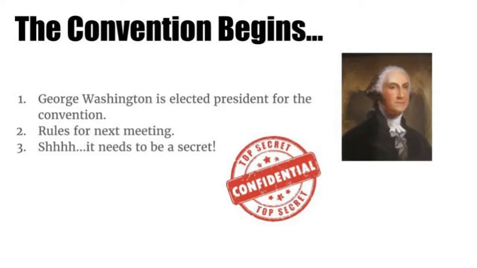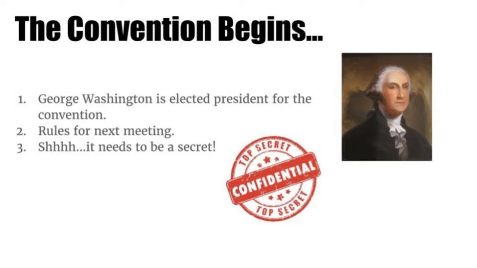All right. The first order of business at the convention was to elect a president. Every single delegate voted for George Washington. No surprise there. Next, the delegates had to decide on the rules for the convention. The delegates decided that in order for everyone to speak freely and not be pressured by the politics of the time, the discussions would remain secret. And they went to great lengths to make sure that no word got leaked out to anybody. And it was a hot summer in Philadelphia. They stayed locked in that room, hot, sweaty, humid, you name it. And just keep in mind, they elected George Washington to be president of this Constitutional Convention, okay? Not president of the United States. We haven't even gotten that far yet.